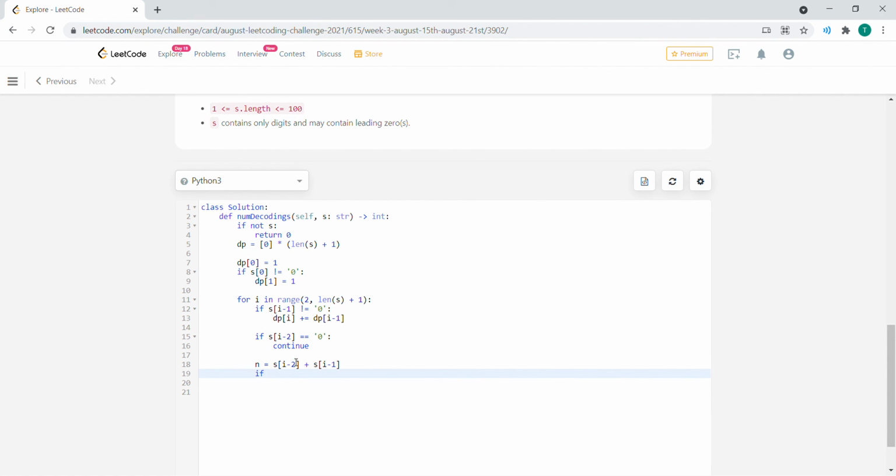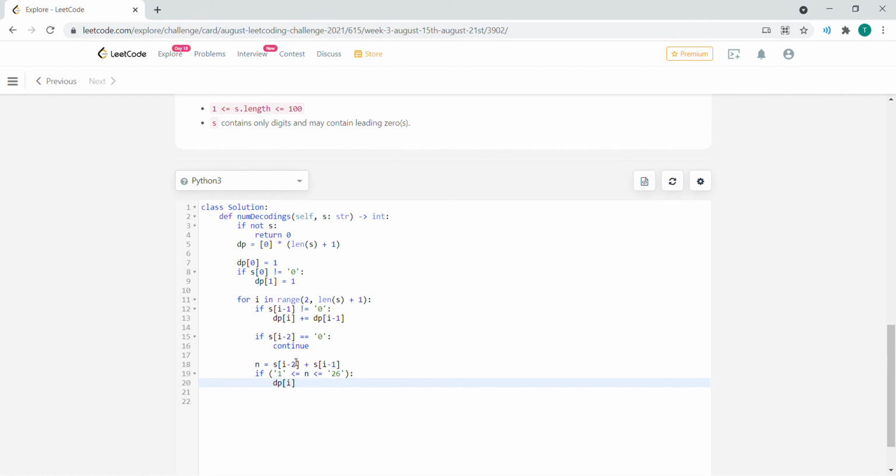And that's basically finding the value of our current character, if it's between 1 to 26. There's an easier way of doing this using ordinal numbers, but this is what I first came up with, so it's fine.